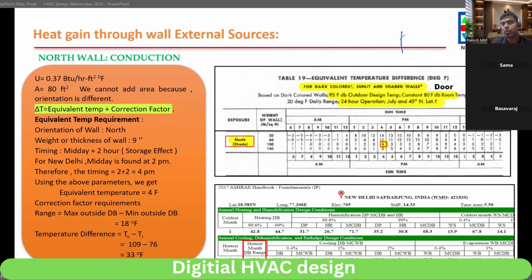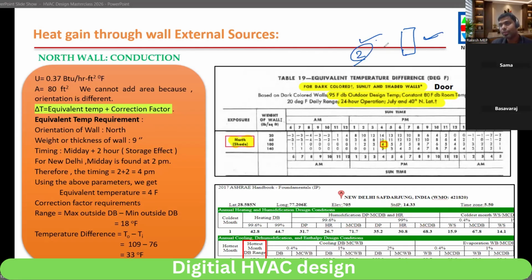Have you experienced that in the coastal areas or in summer season? You will see outside your house the temperature is less, but inside it is very high. Have you experienced that? Yes, sir. That is because of the storage effect. Means outside heat was more at, for example, 2 p.m.